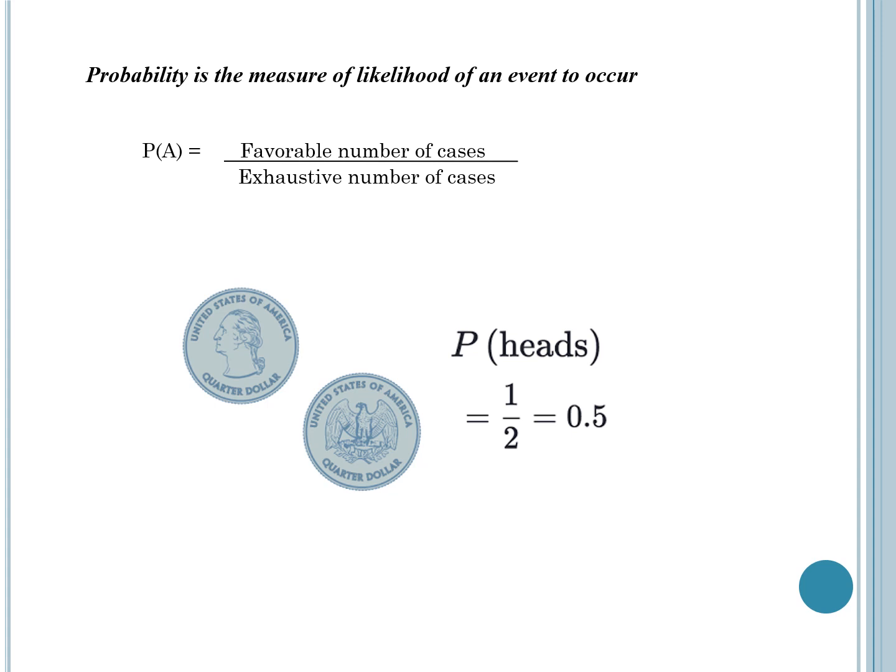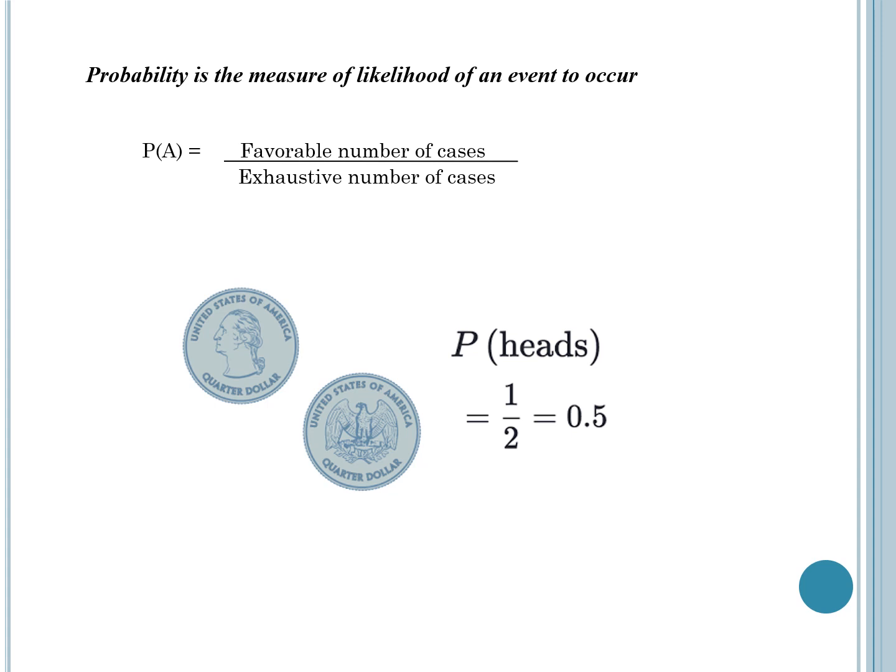Its value ranges from 0 to 1. Probability is nothing but the measure of likelihood of an event to occur. Probability of an event A is defined as favorable number of cases divided by exhaustive number of cases. Here exhaustive cases are all possible outcomes of an experiment.